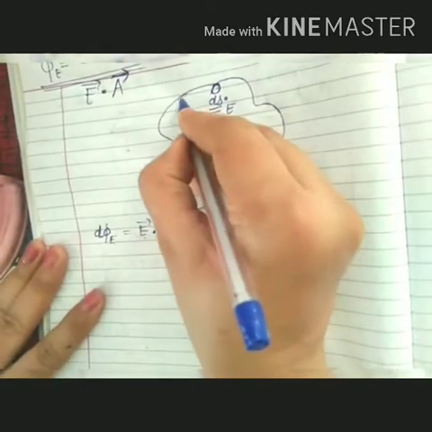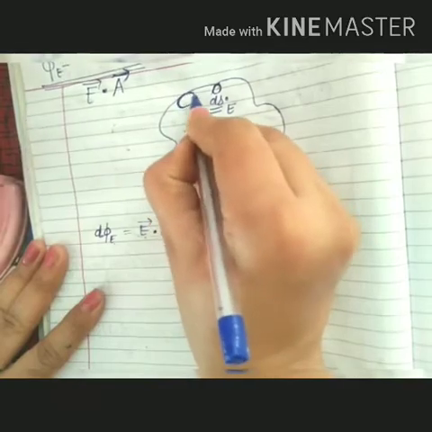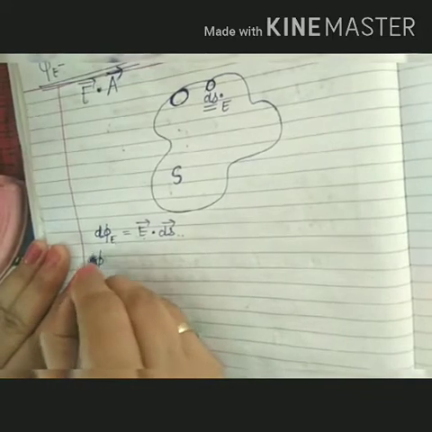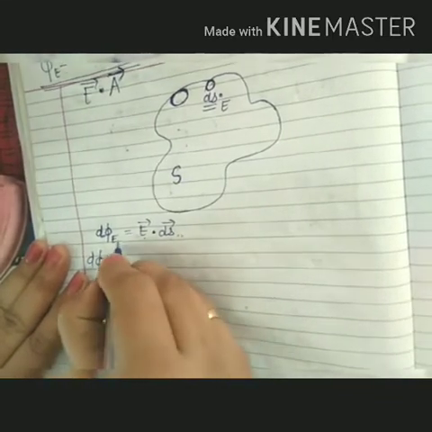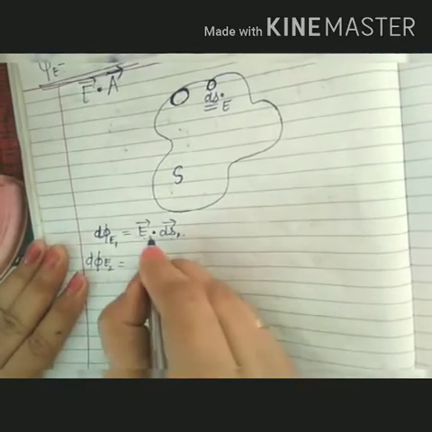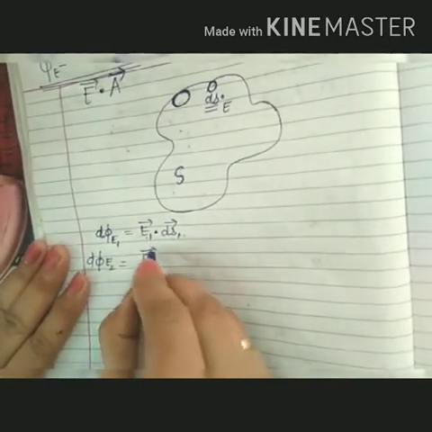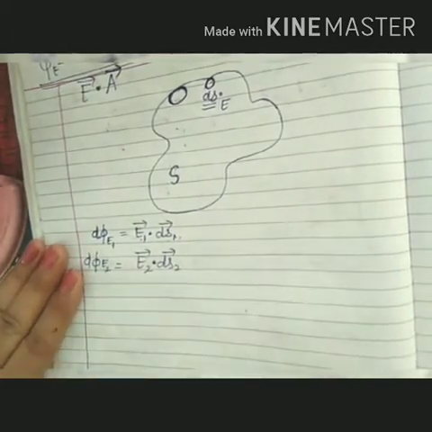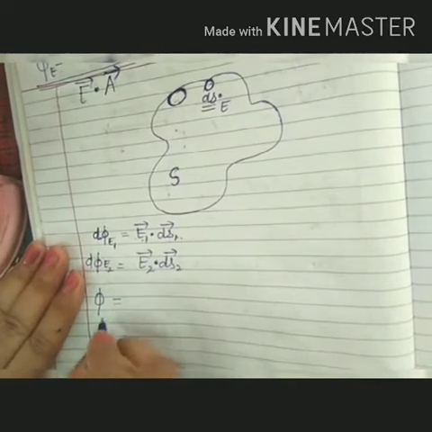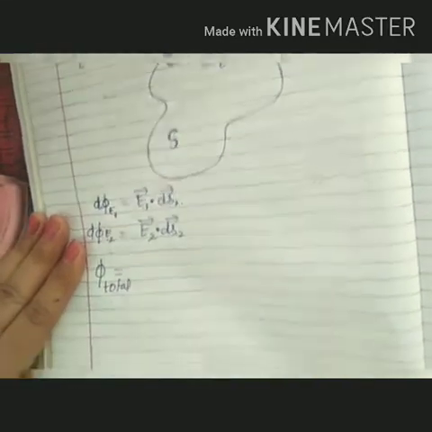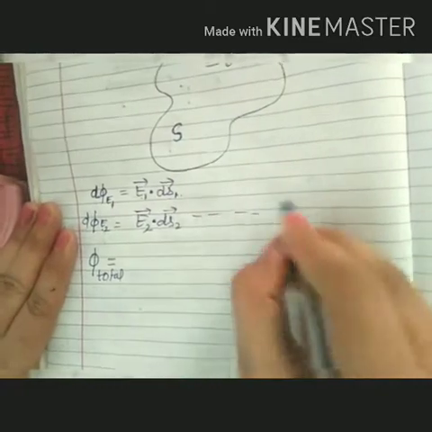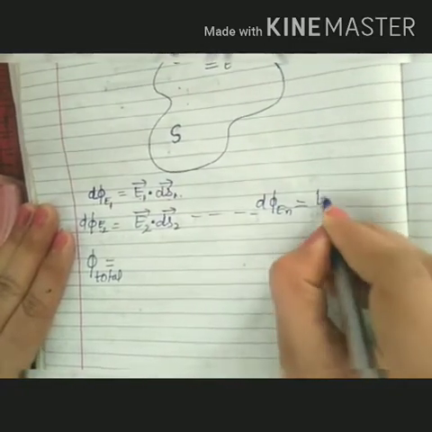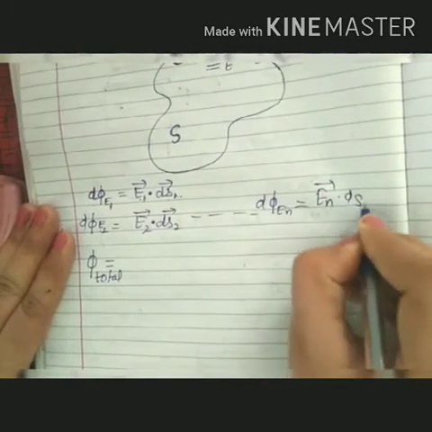Continuing in the same manner, if I have to find out the electric flux for this region, I will mention here d phi E. For the second region, it was for the first region. Now electric field in that region is E2 having area ds2. Dot product of this will give us flux. Now total electric flux will be equal to the sum of these all, d phi En, that is equal to En dot dsn.